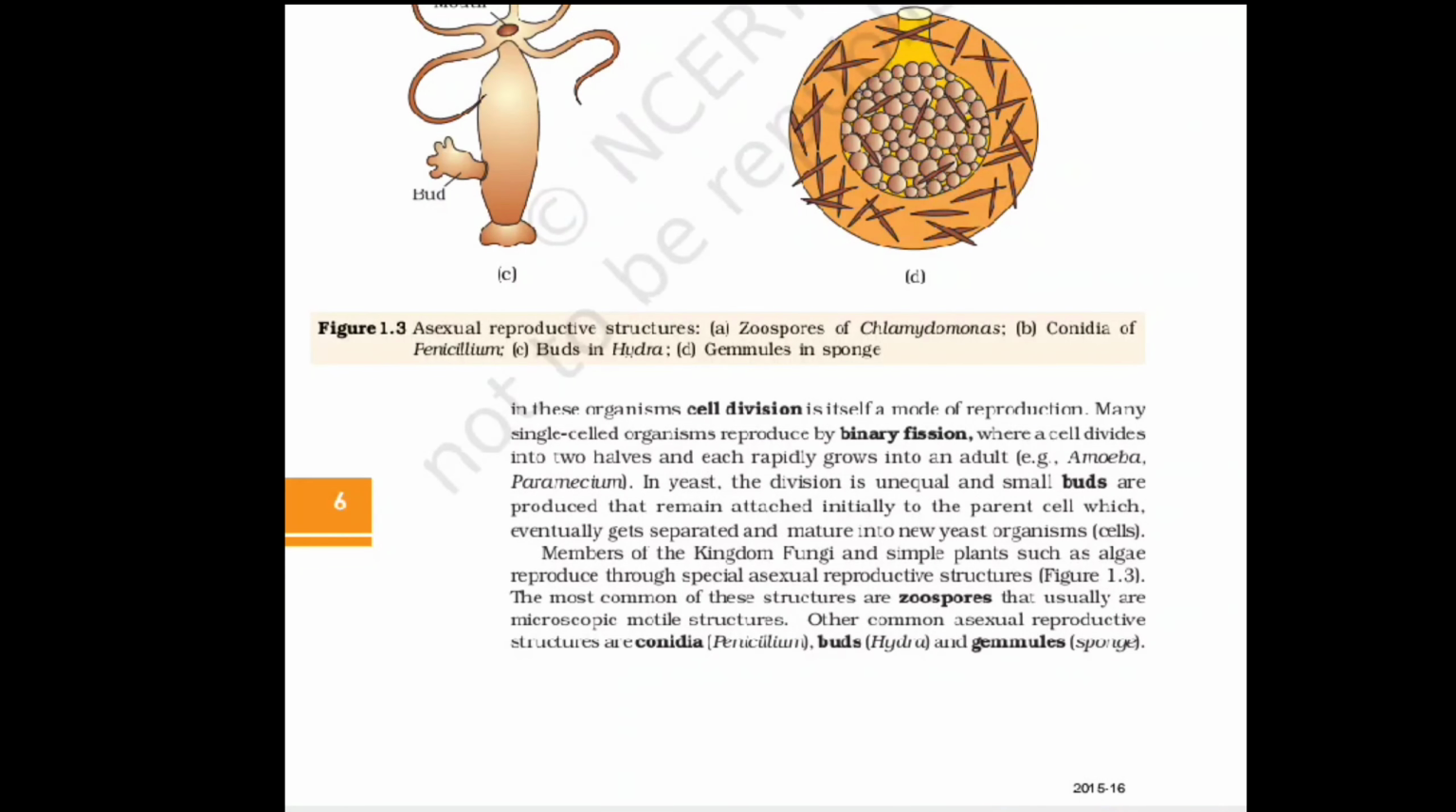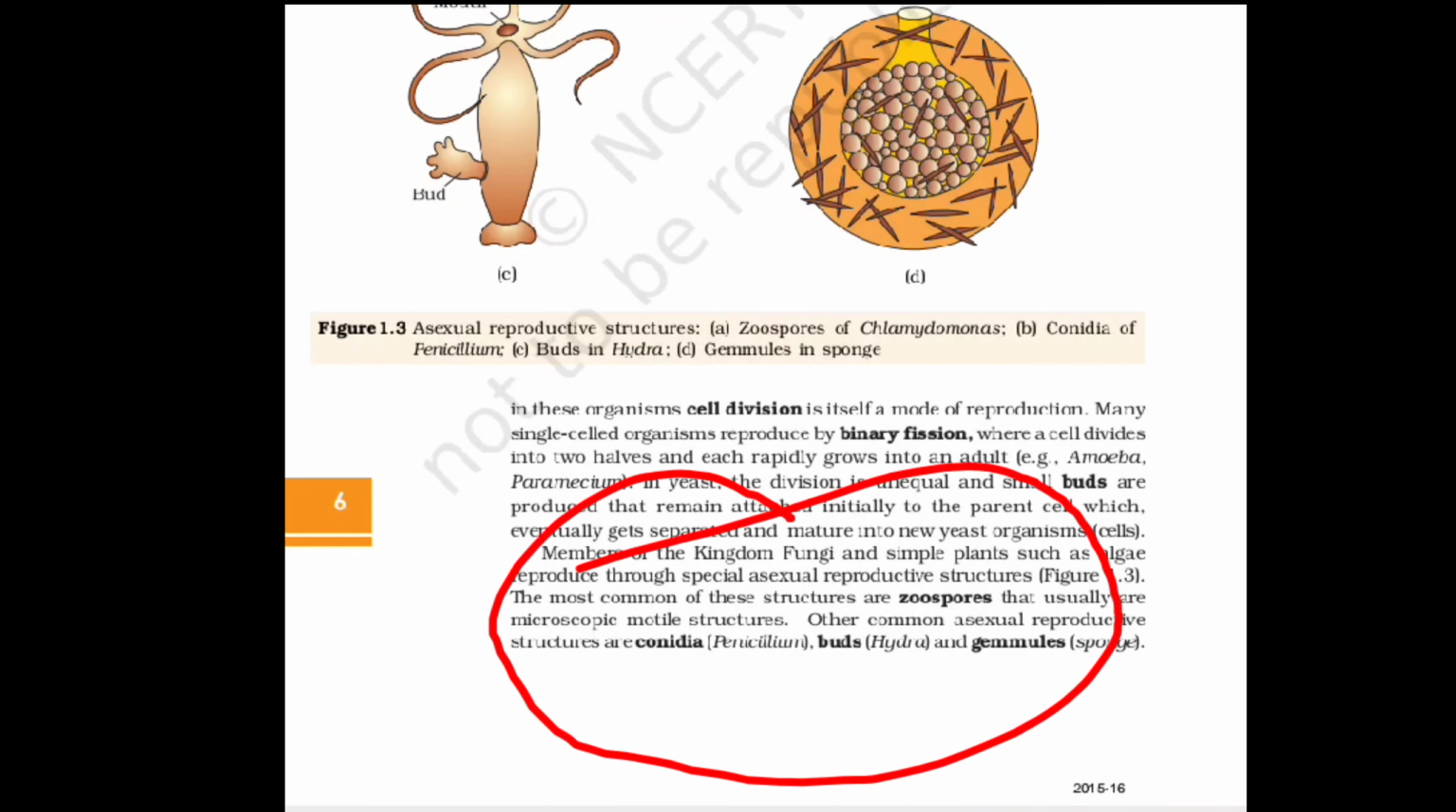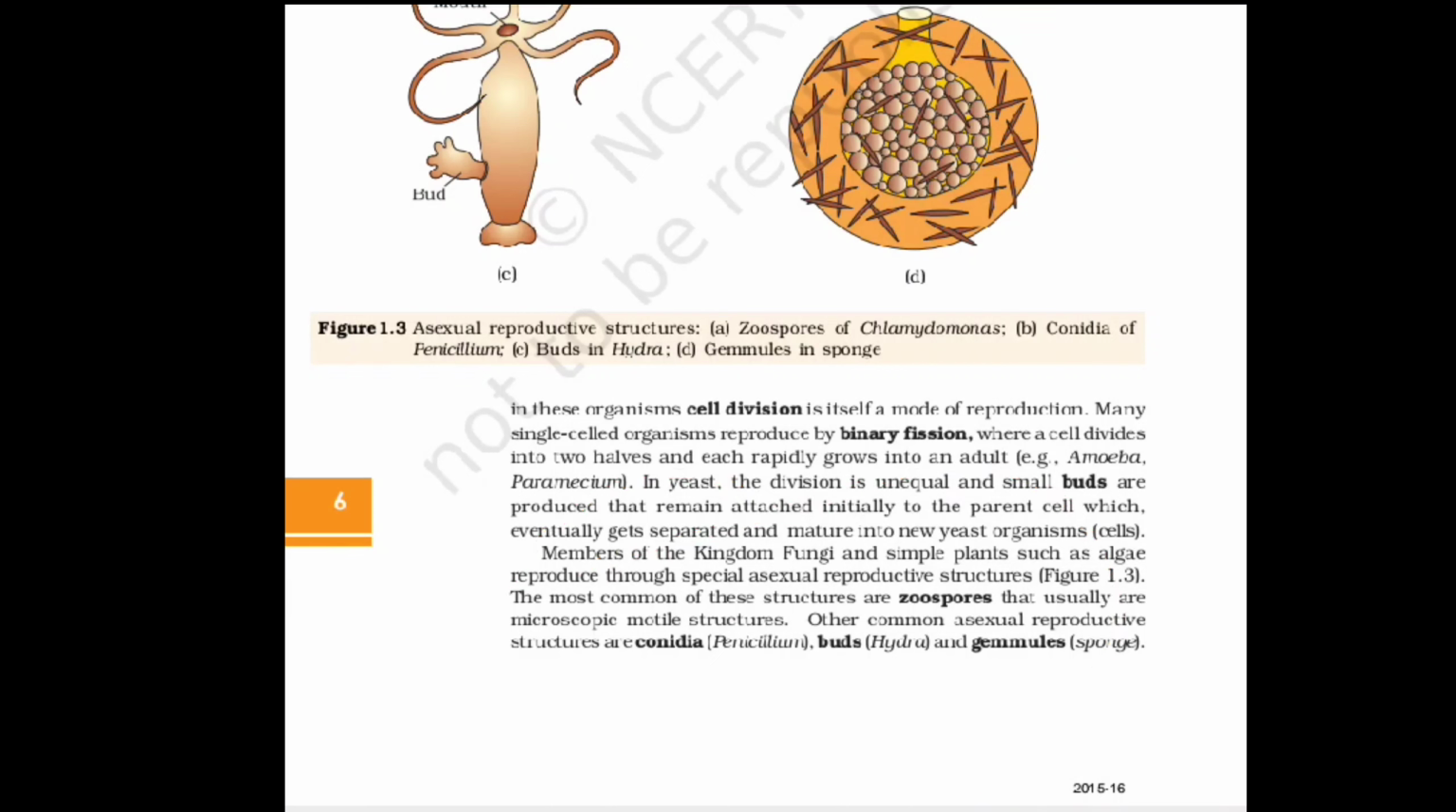However, members of kingdom fungi and simple plants such as algae reproduce by special asexual reproductive structures. These include zoospores that usually are microscopic motile structures, and other common asexual reproductive structures are called conidia, buds, and gemmules.